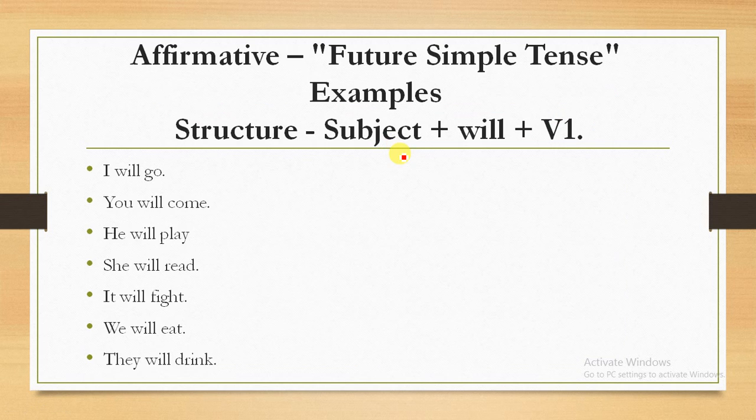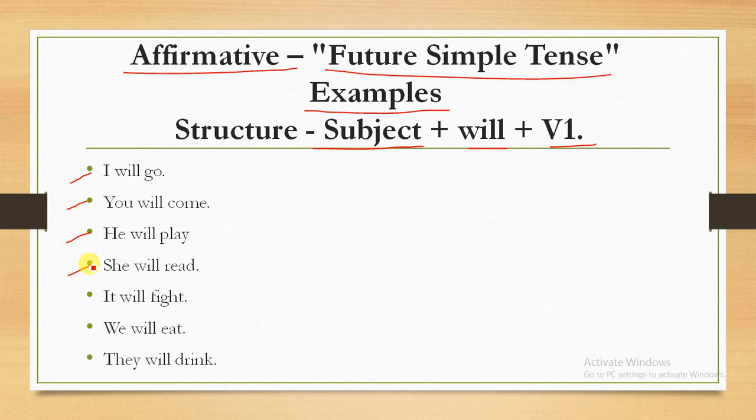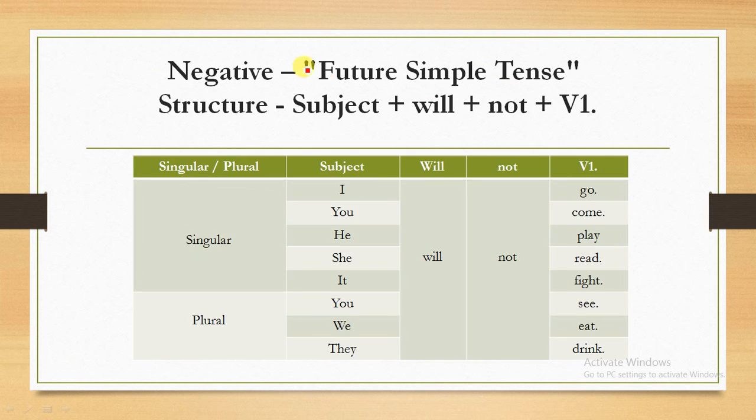In this slide we will go through some positive examples of the future simple tense. One more time, the structure is subject plus will plus verb base form. Here we have: I will go, you will come, he will play, she will read, it will fight, we will eat, they will drink. After this structure we can add the object or noun, whatever we want.